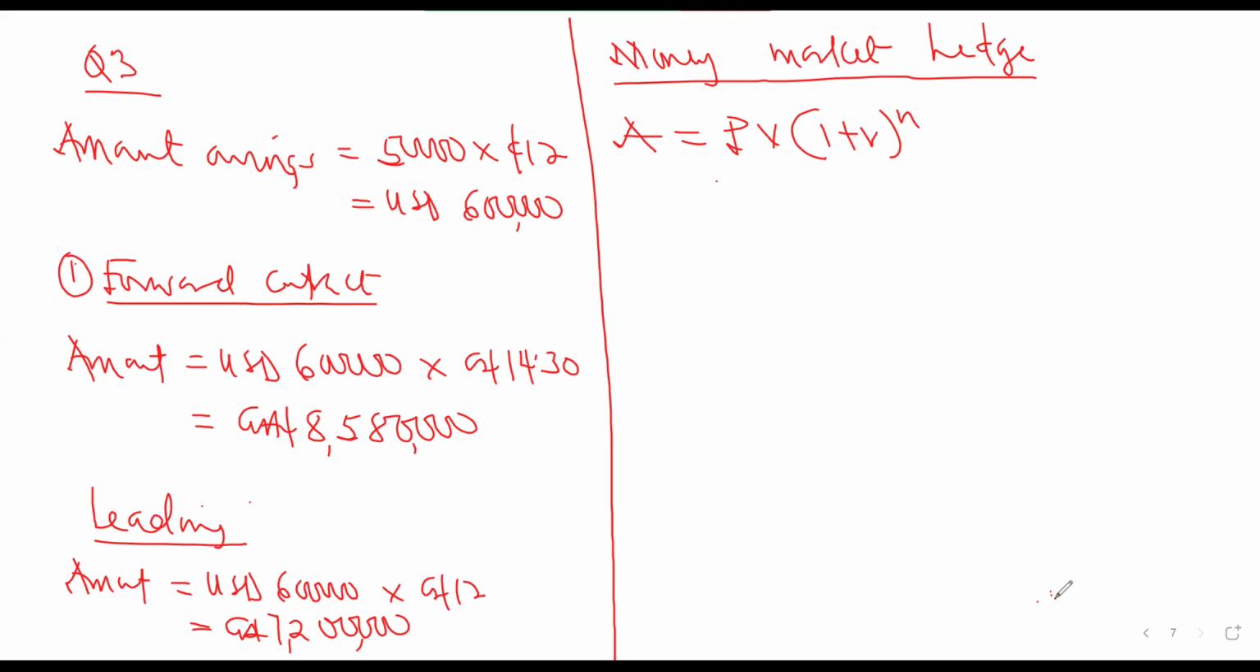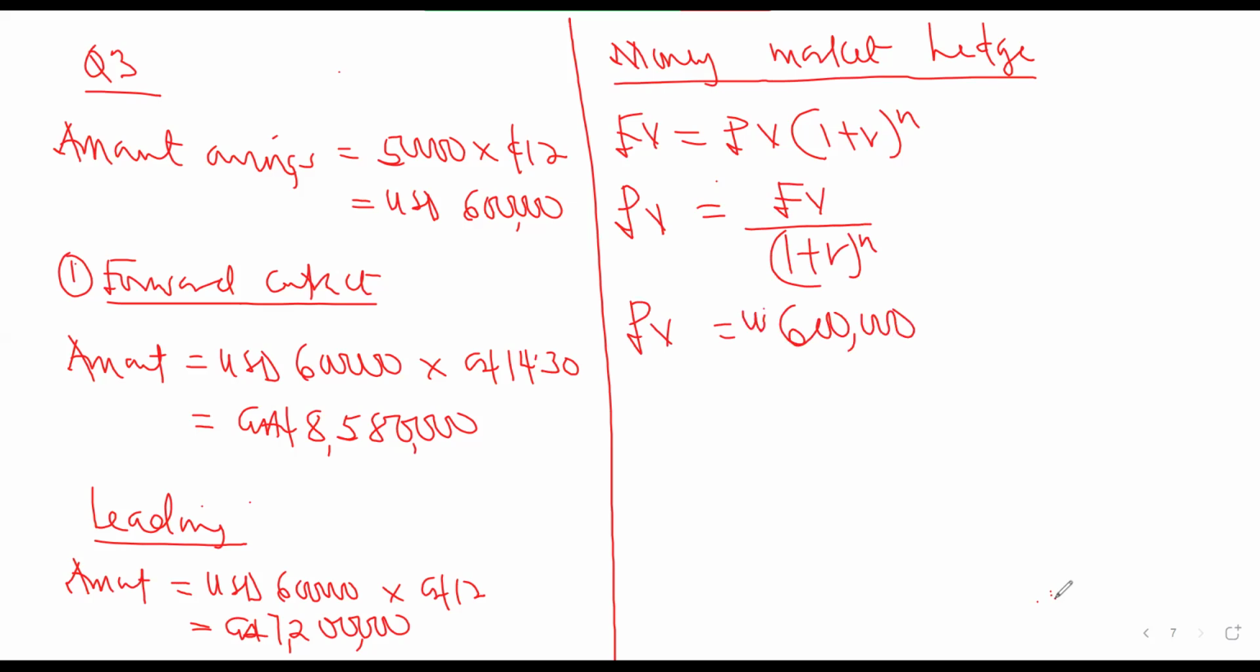What we do is that the amount that you are going to be investing will always be the present value. So we have the future value, and the present value is the future value divided by 1 plus the rate, exponent n. So our present value is equal to the $600,000 that we are going to be paying, divided by 1 plus 0.02 divided by 4.